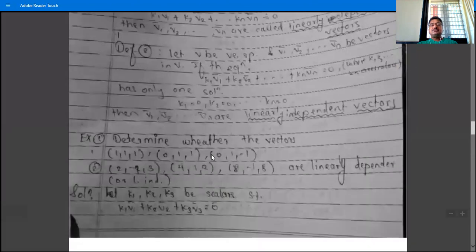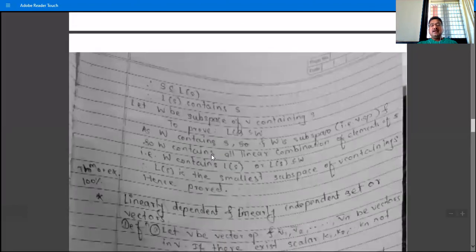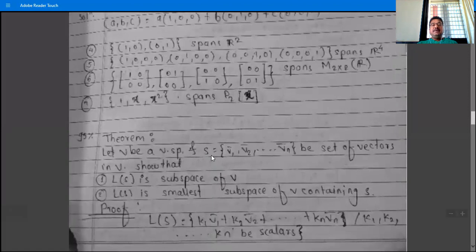We observed in the spanning topic that 1, x, x square spans P2x. This set 1, x, x square is a basis for P2x and it is the standard basis for P2x.